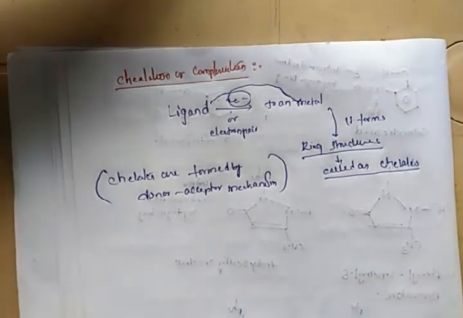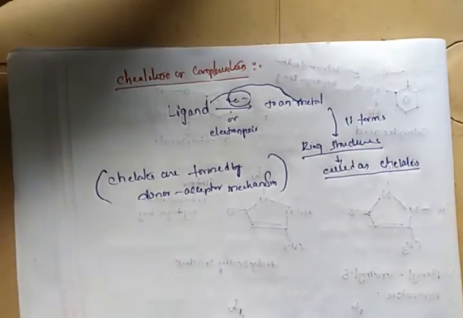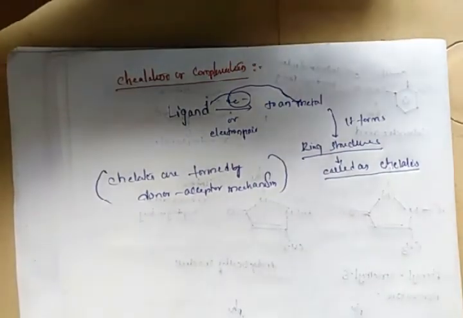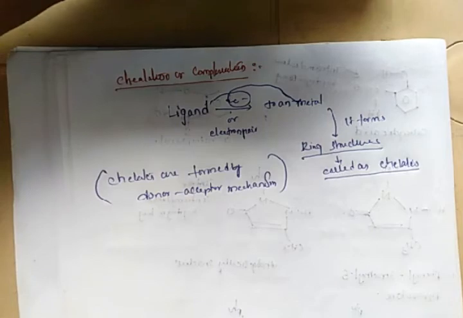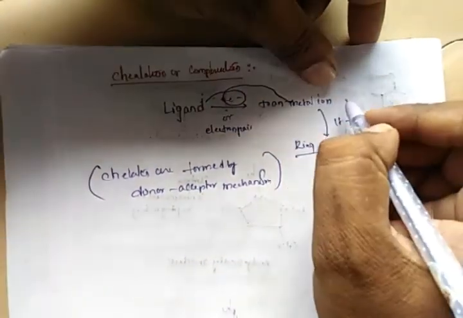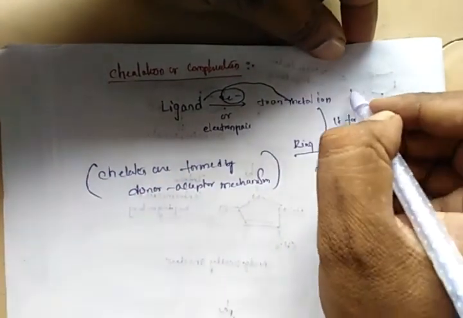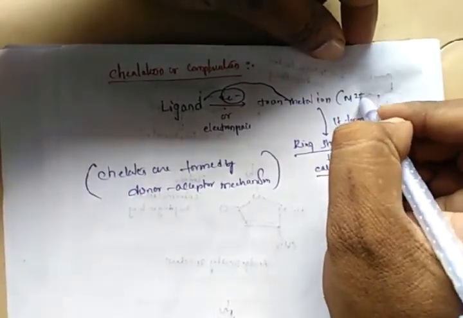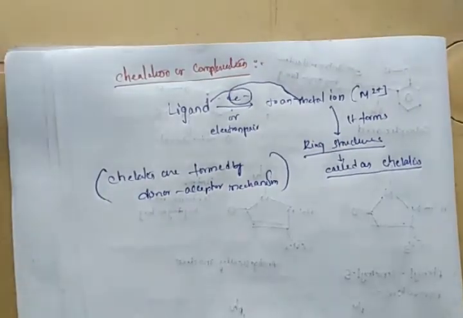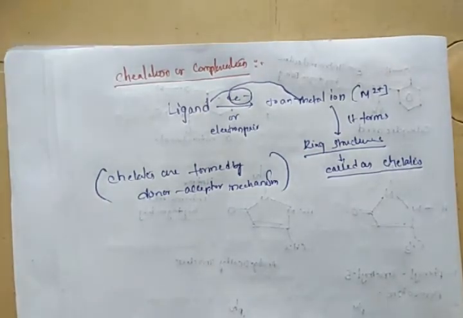Generally, instead of metal, write metal ion, M2+, that is a better representation. Whenever a ligand donates its pair of electrons to a metal ion, it forms a ring structure. The formed ring structures are called chelates.